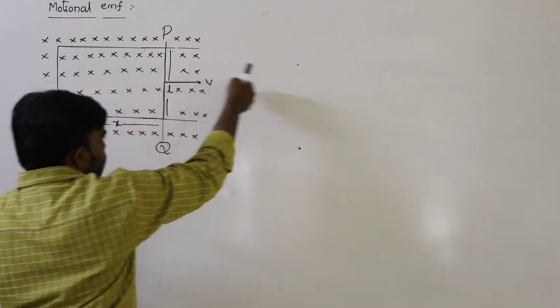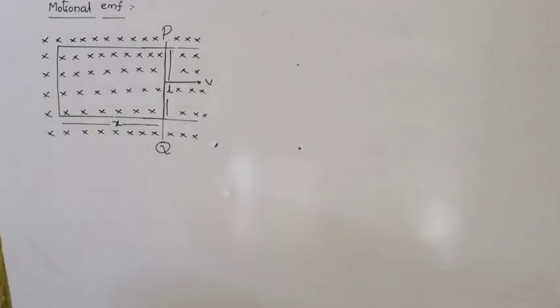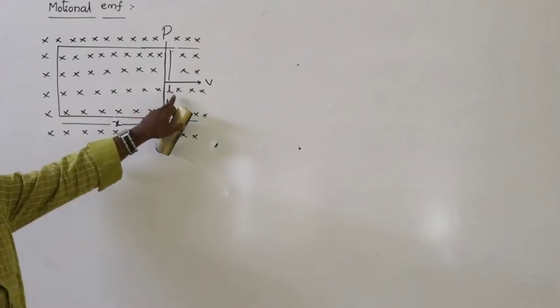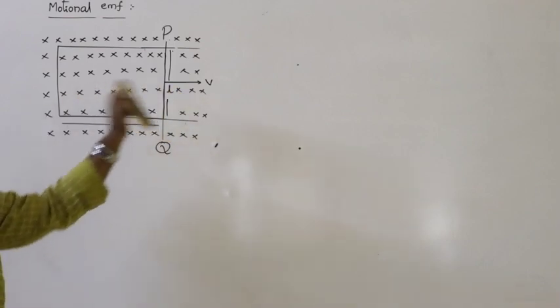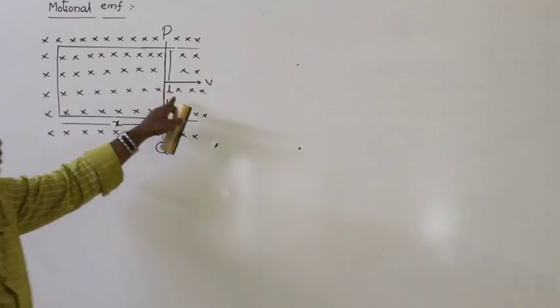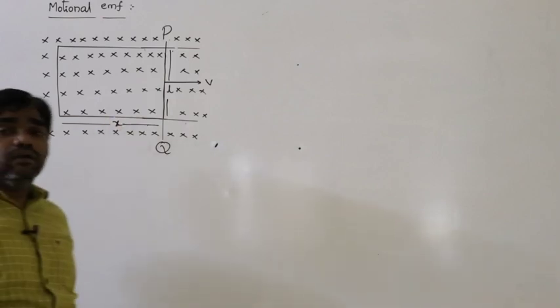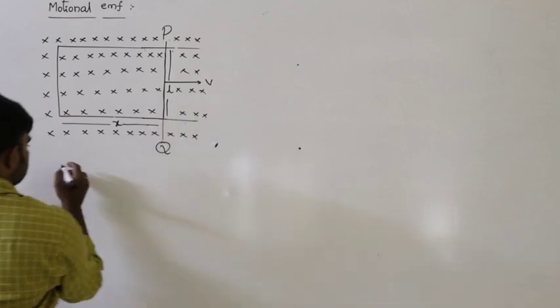If it moves outwards, x increases. So the area of cross section changes due to the motion of this conductor, either inwards or outwards.